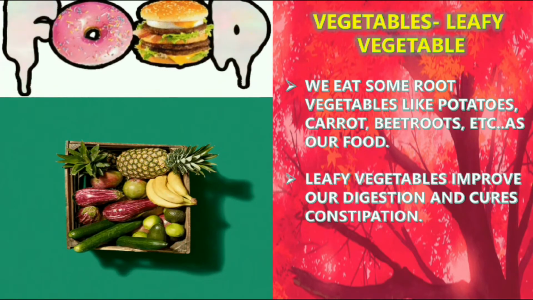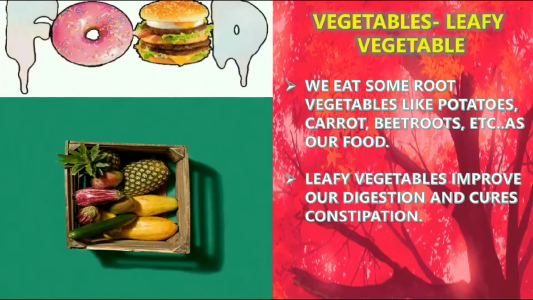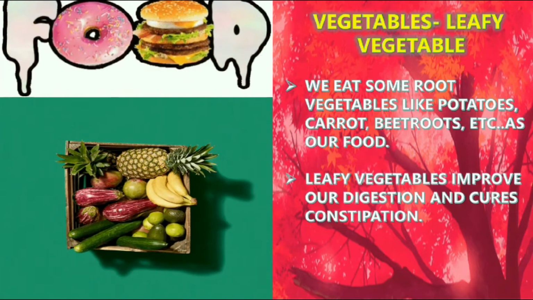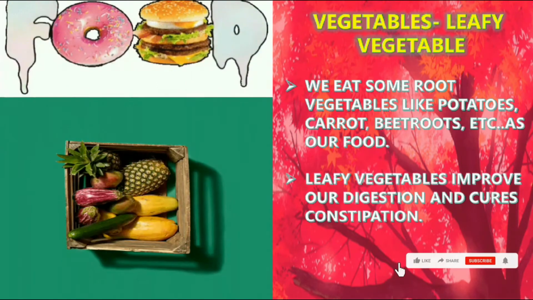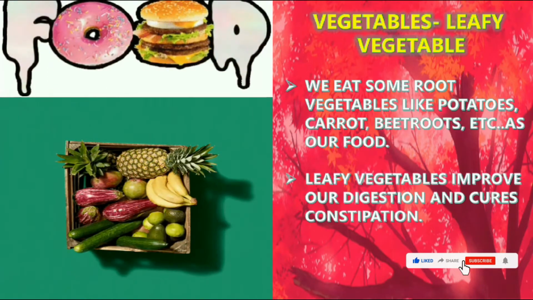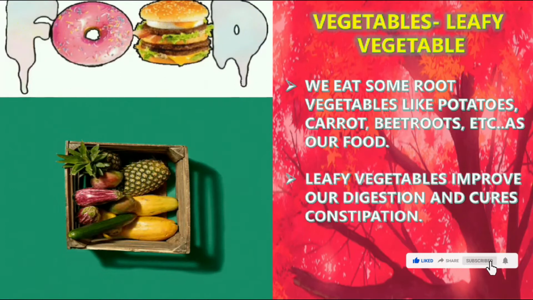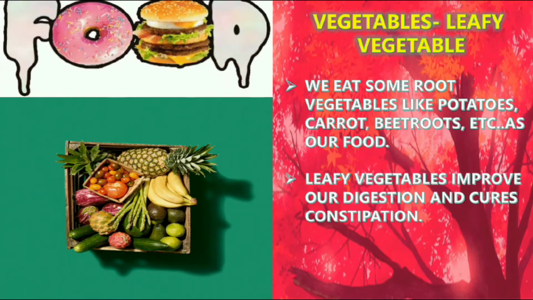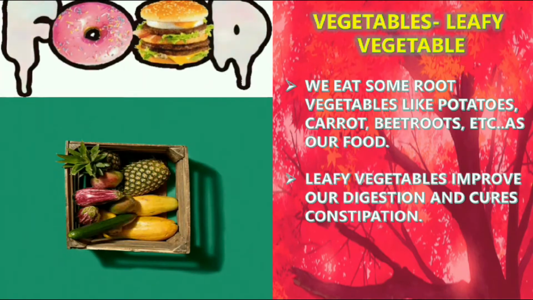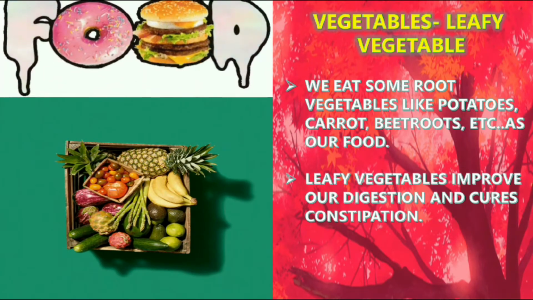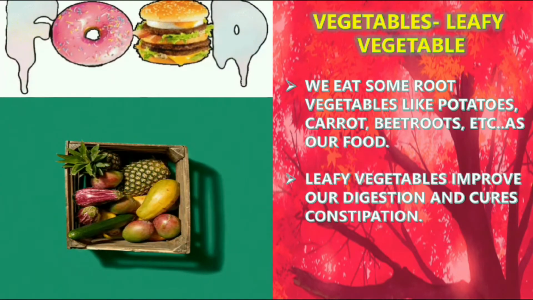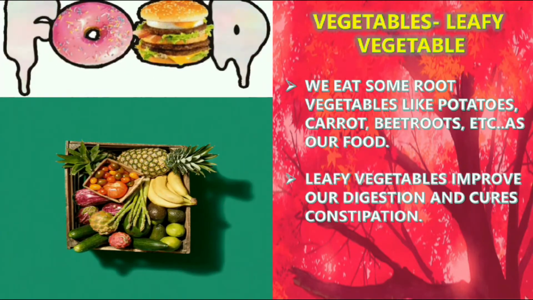So we are also taking food like vegetables that have roots. So they are known as root vegetables. Those vegetables that develop or grow under the ground, for example potato, radish, carrot, beetroot, etc. Those are the vegetables that grow underground. So that gives you very good digestion. It is very easy to digest, and it also helps to cure constipation.